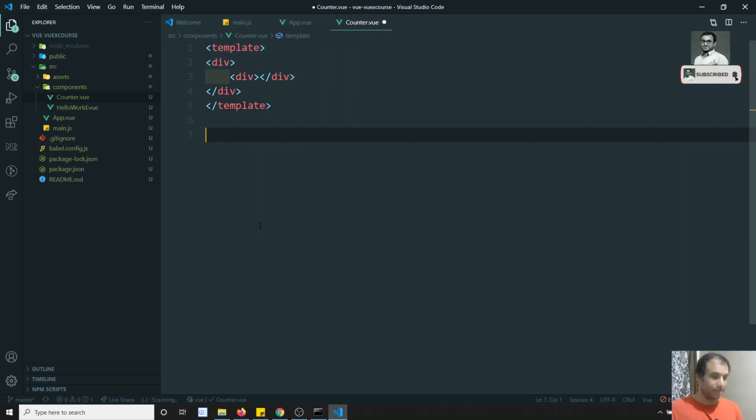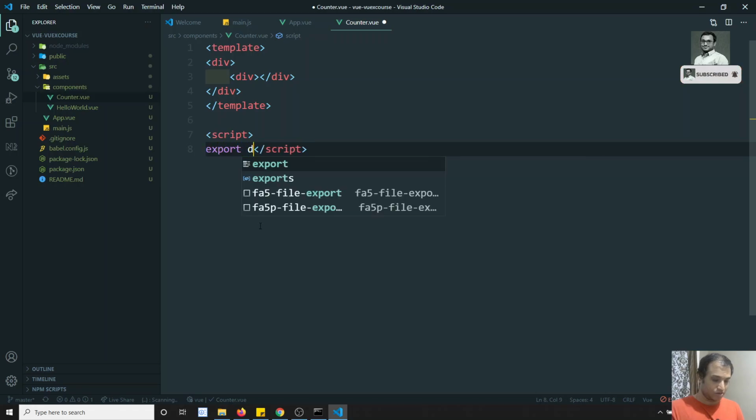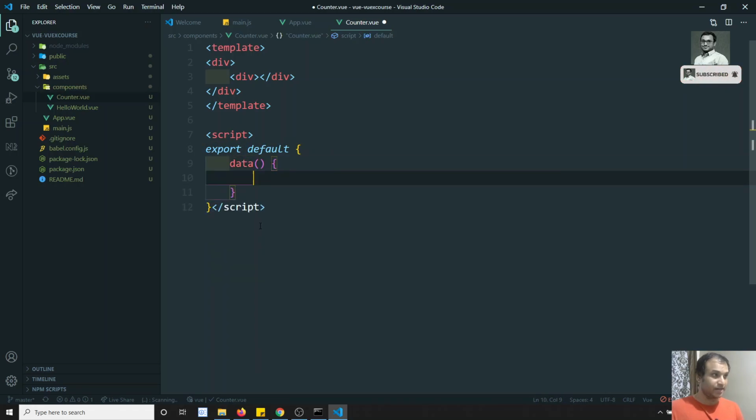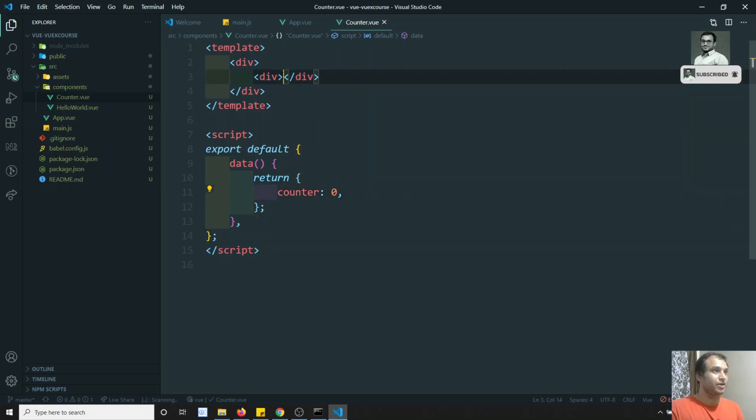In the script, I can use export default, with data returning counter equal to 0. Now I will try to show this counter.